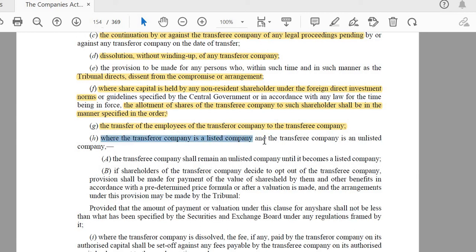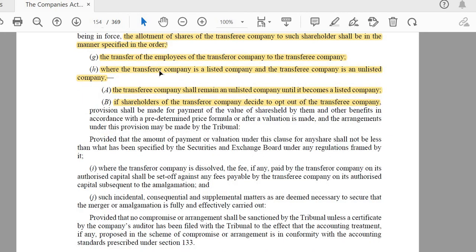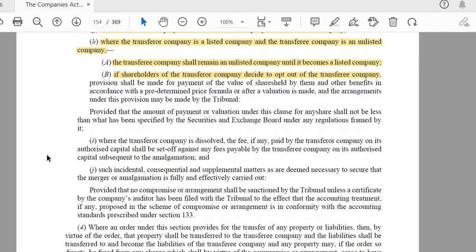Where the transferor company is a listed company and the transferee company is an unlisted company, then just by virtue of merger or amalgamation, this unlisted company will not become listed. The transferee company shall remain unlisted only. So amalgamation or merger does not make this unlisted company a listed one. And if shareholders of the transferor company decide to opt out of the transferee company, that is, shareholders of A company decide to opt out of B, C, D, as the case may be, then it can be done, and the order will provide for the same.